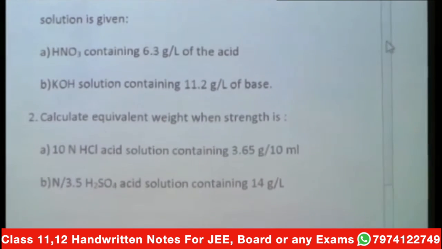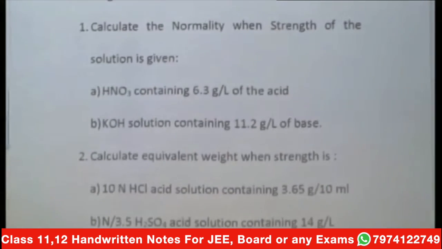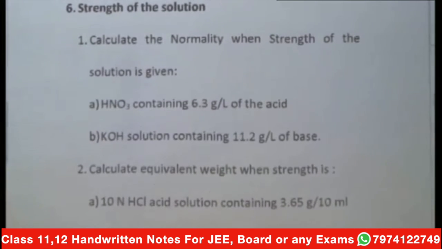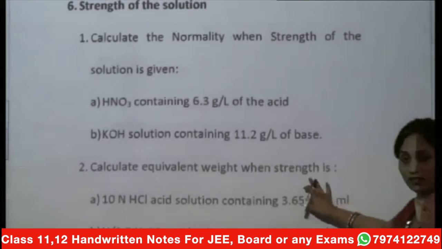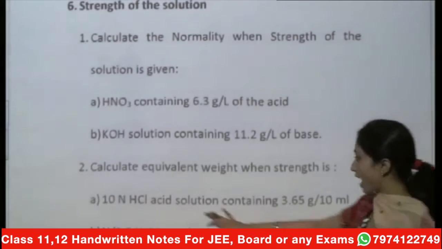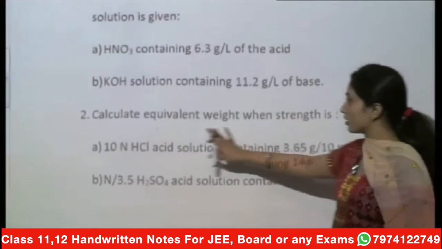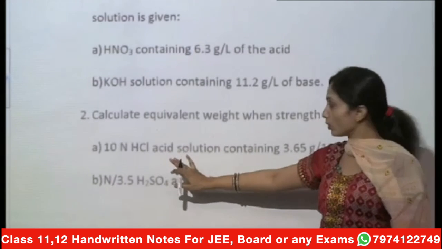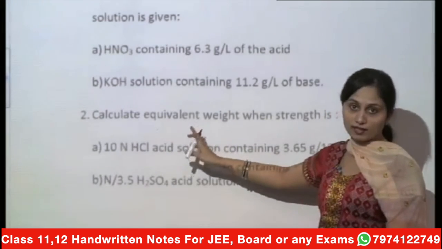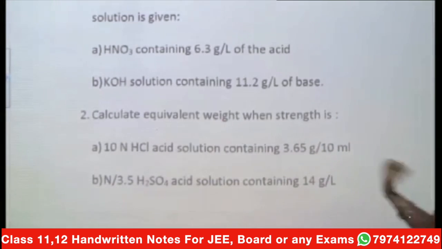Calculate the equivalent weight when strength is given. You are given the normality and you are given the strength per 10 ml. So you can easily calculate it for per ml. Yes, ma'am. Okay, I repeat it again. Look at the second question. It states that calculate the equivalent weight when strength is given. Now what is the unknown? Equivalent weight is unknown. You have the strength, you have the normality, and you know that strength is equal to normality into equivalent weight. So you can easily calculate equivalent weight as strength upon normality. So that can be done.